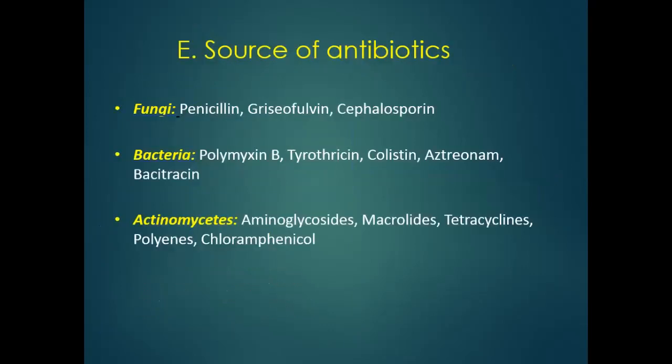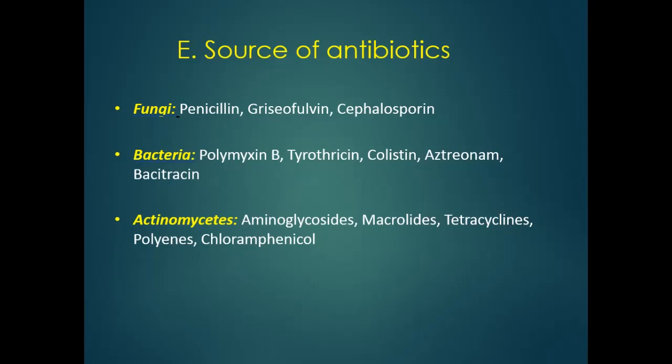Another type of classification is based on the source from which these antibiotics are obtained. Those drugs which are obtained from fungi, those from bacteria, those from actinomycetes. Those drugs which are derived from fungi include penicillin, griseofulvin, cephalosporin.